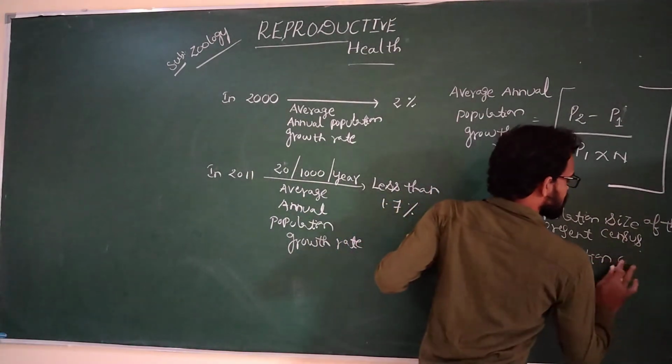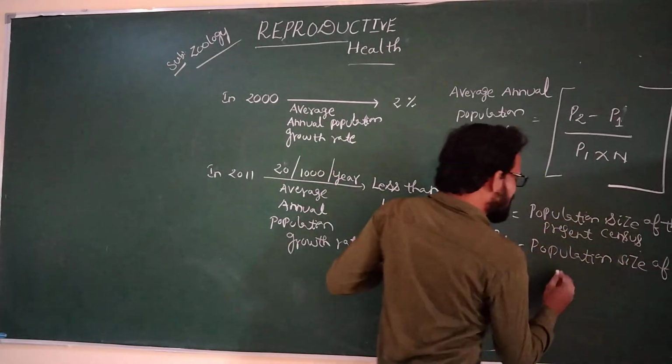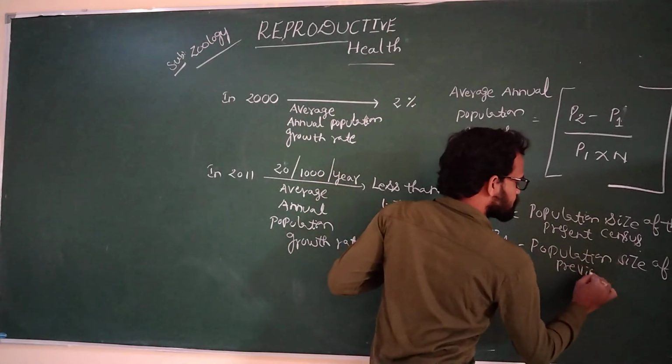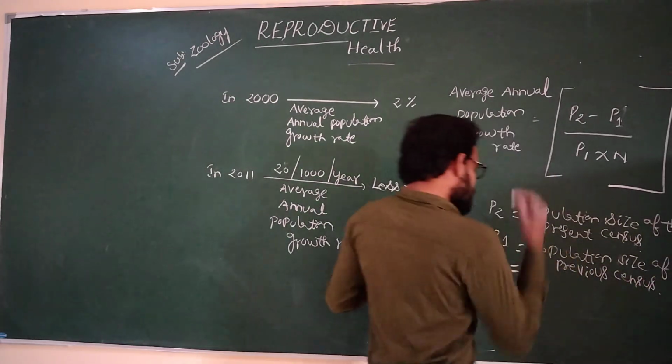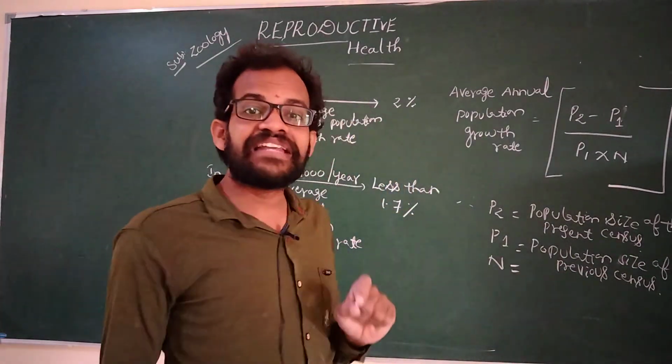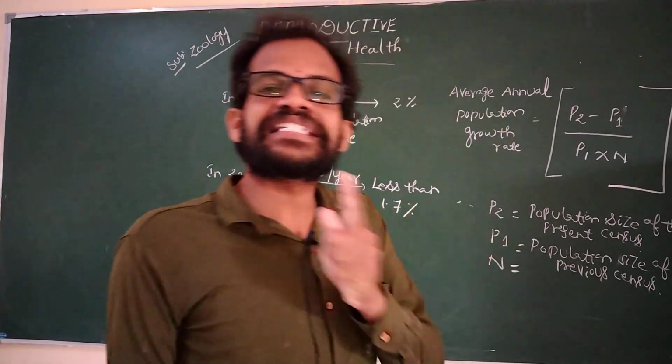N means the difference between the previous census and present census.